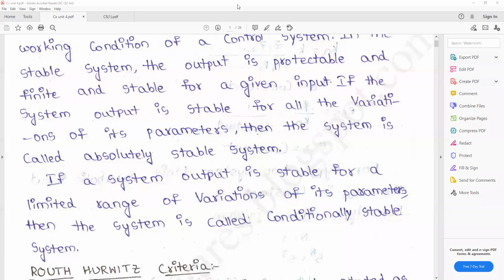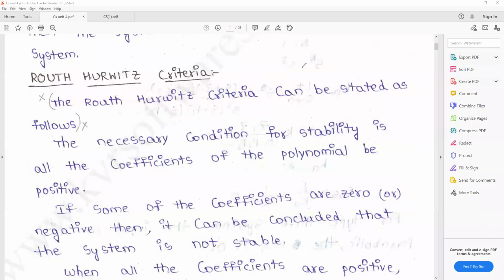So in this unit, there are 2 main topics. First one is Routh-Hurwitz stability criteria.